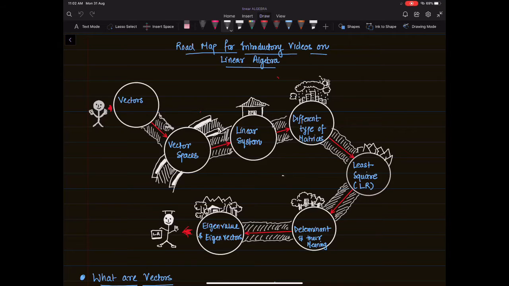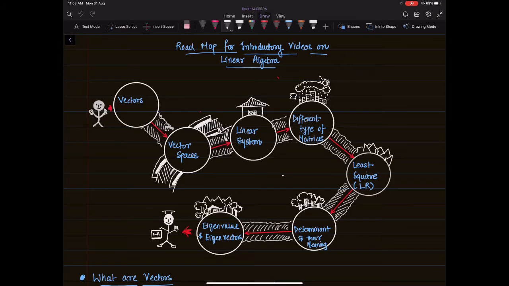So we would start with our friend vector, then we would go to vector spaces, then we will go towards linear systems, then different types of matrices, then a technique which uses all the concepts learned previously, which is least squares. Then we would go towards determinants and their true meaning, and after that we will go towards eigenvalues and eigenvectors.